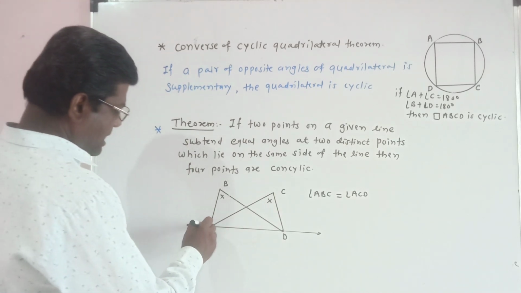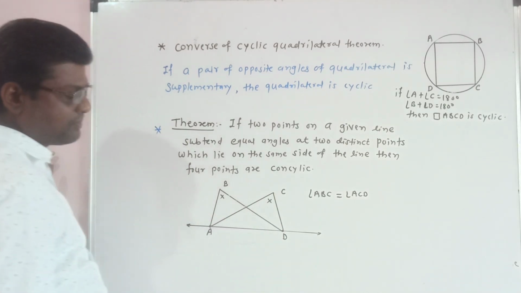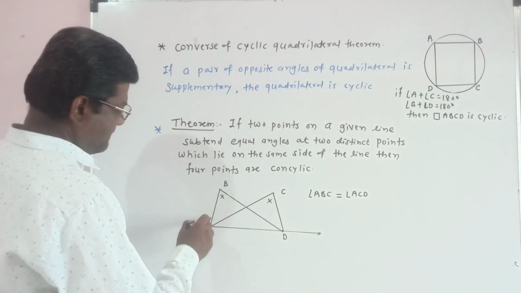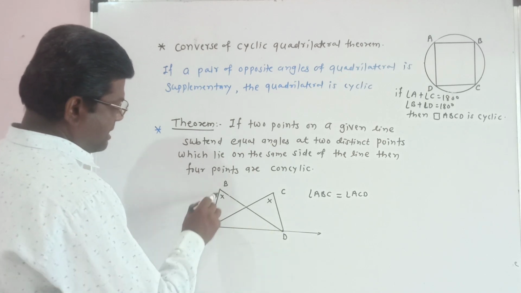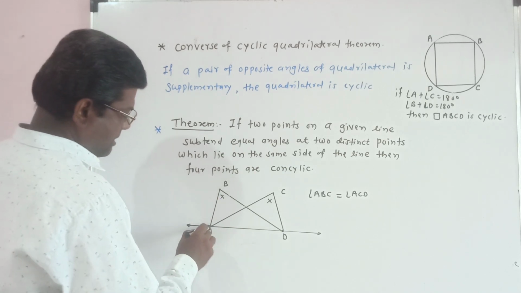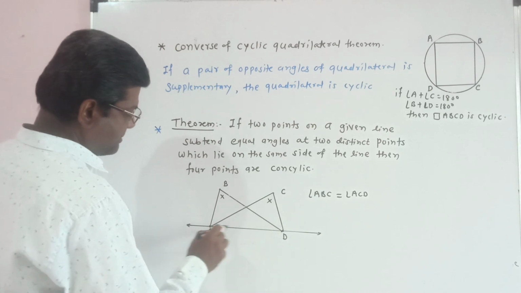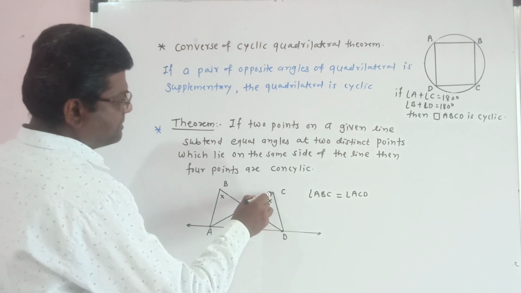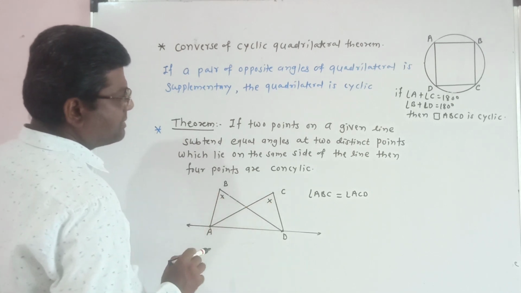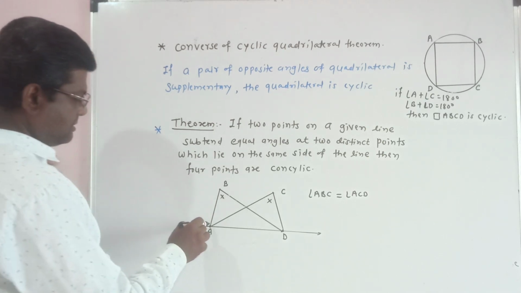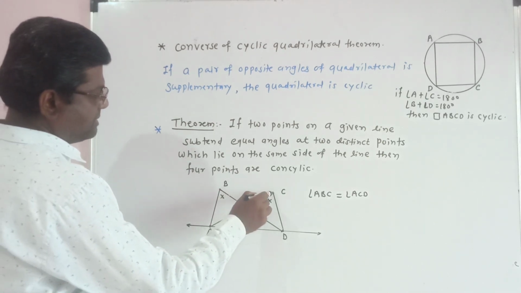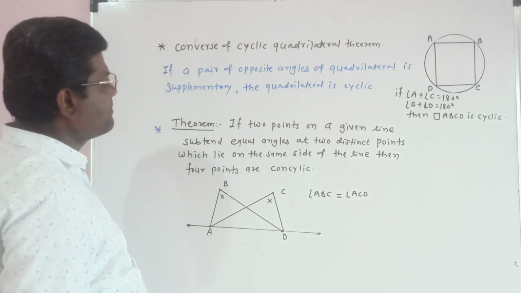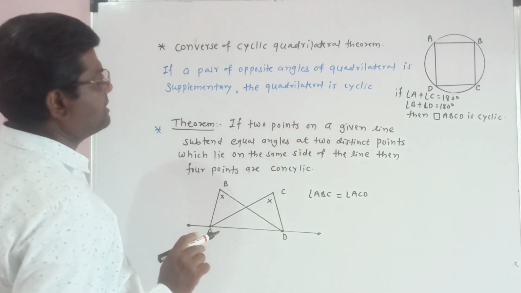So points A and D are on the same line, and points A and D subtend an angle ABD at point B, and points A and D subtend an angle ACD at point C. If these two angles are congruent, then these four points A, B, C, D are concyclic, meaning the points lie on the same circle.